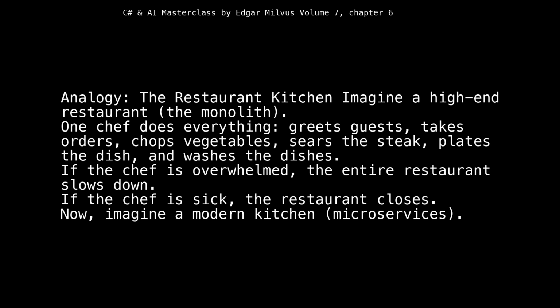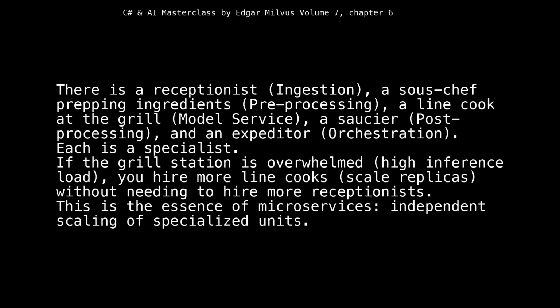Now, imagine a modern kitchen, microservices. There is a receptionist, ingestion, a sous chef prepping ingredients, pre-processing, a line cook at the grill, model service, a saucier, post-processing, and an expediter, orchestration. Each is a specialist. If the grill station is overwhelmed, high inference load, you hire more line cooks, scale replicas, without needing to hire more receptionists. This is the essence of microservices, independent scaling of specialized units.